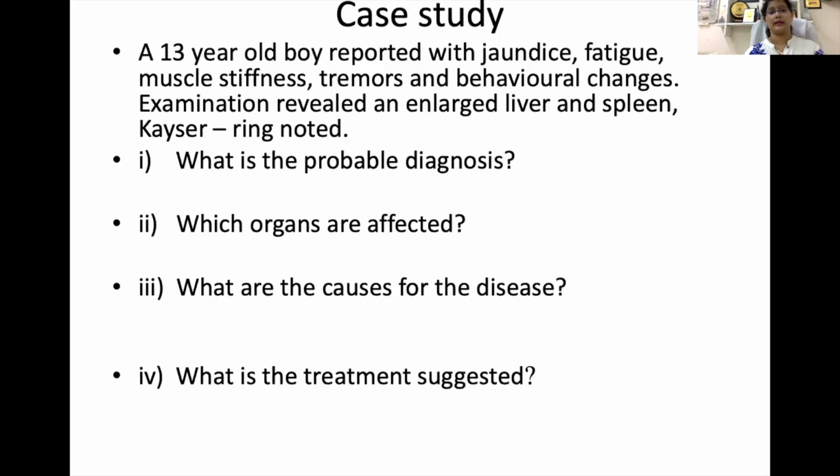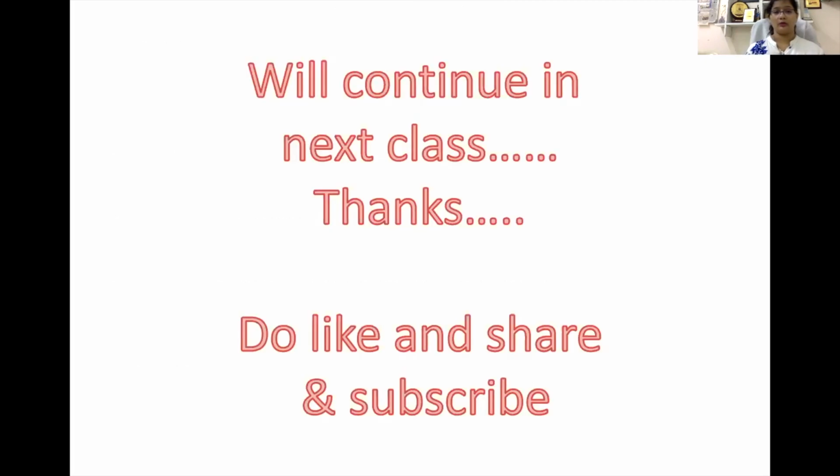Now here is a case study we can learn from. This is a 13-year-old boy who reported with jaundice, fatigue, muscle stiffness, tremor, and behavioral changes. Examination revealed an enlarged liver and spleen, and the Kayser-Fleischer ring is noted. And copper... so we will continue in the next class.